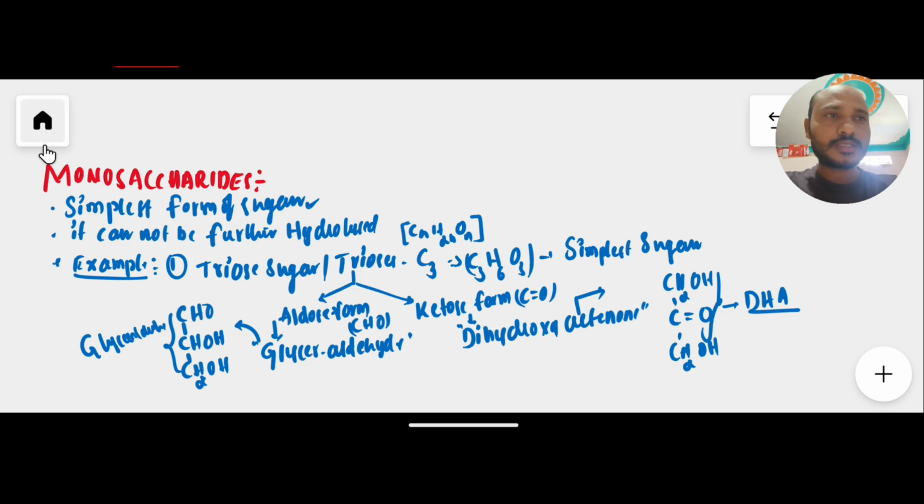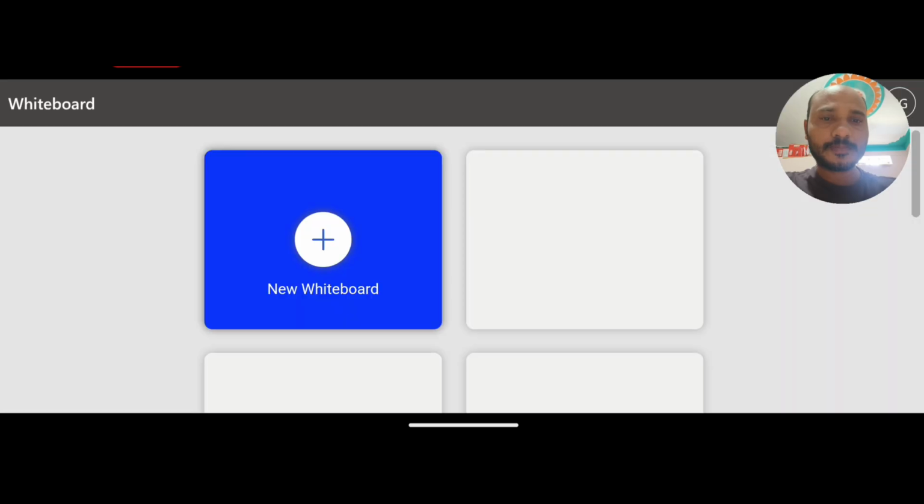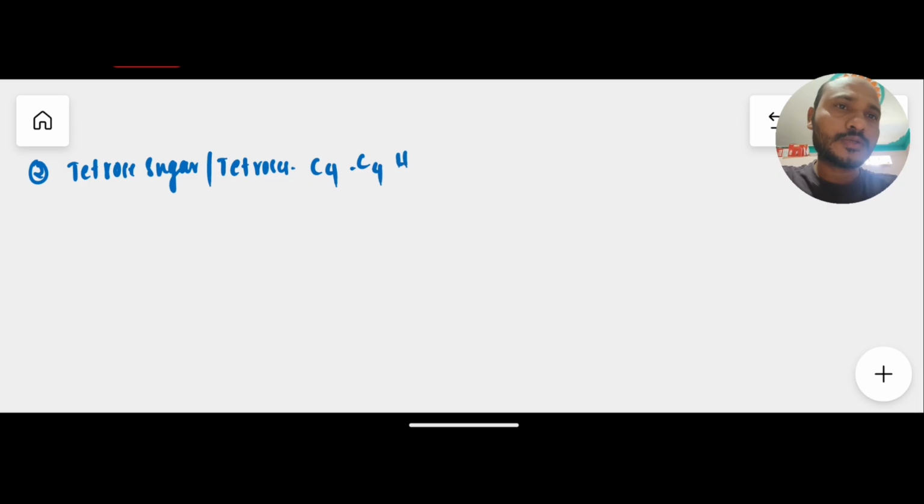Now we move on to another example of monosaccharide, the tetrose sugar. Tetrose means carbon number 4. The formula for tetrose sugar is carbon 4, hydrogen 8, oxygen 4.